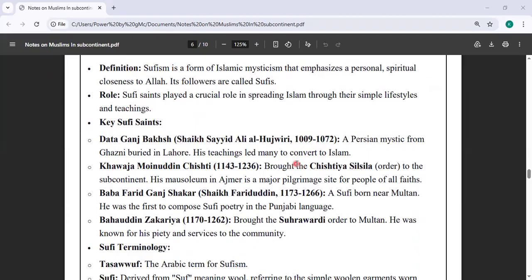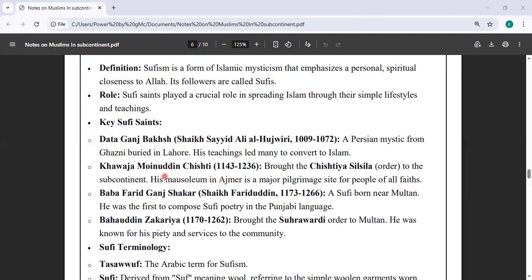The main reason why we are discussing Sufis in the Muslims in the subcontinent chapter is so that we know how Sufism, the Sufi people, and the Sufi saints contributed to the conversion of Muslims in this area and how it made the empire stronger. So this is the main concept behind doing that.